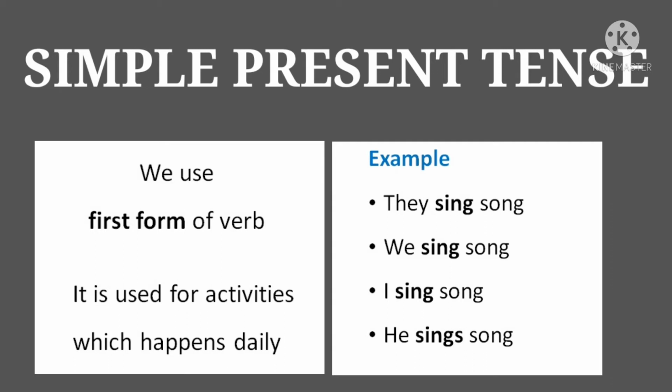At the same time, we use the simple present tense for a general truth or a permanent truth, right? Like the earth moves around the sun. This is a general truth. So it is always used in the present tense. Honesty is the best policy. It will always be in the present tense because it is a universal truth. Am I clear? Universal truth.